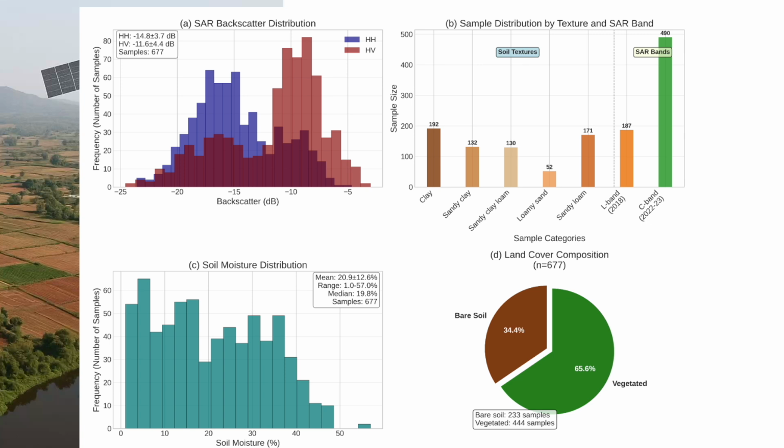And in panel C, we have the distribution of soil moisture across all the samples. Most of our data actually is between 0 and 20%. So we are not seeing too many super wet or super dry classes. It's more realistic field scale variability. And in panel D, we show the land cover. 2/3 of our samples were from vegetated fields and only 1/3 were bare soil.